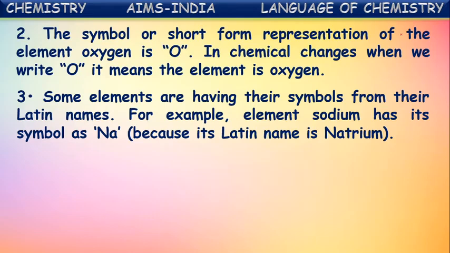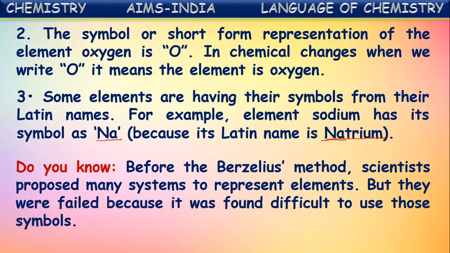And for some elements, the symbols are derived from their Latin names. For example, if you see sodium, its Latin name is natrium. In this, the starting letter is N, but this N is already a symbol for some other element, nitrogen. So along with the first letter N, the second prominent letter A is also taken into the symbol. Now the symbol of sodium becomes Na. So it is taken from its Latin name natrium.